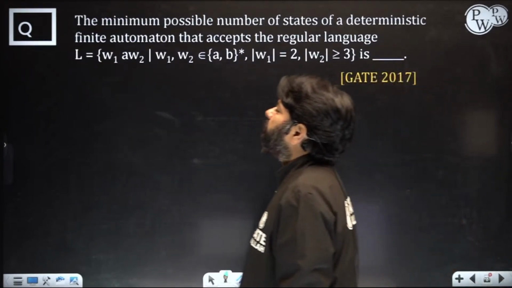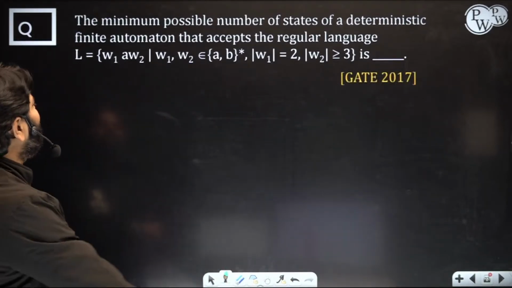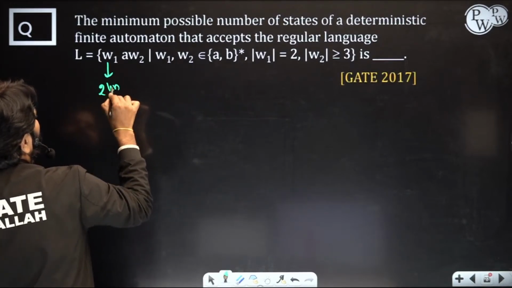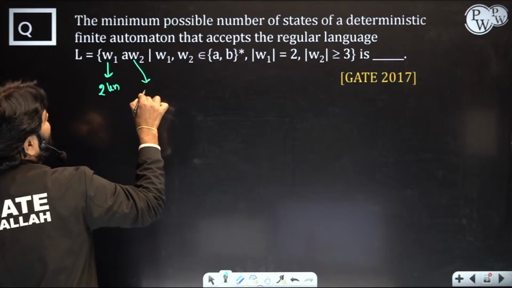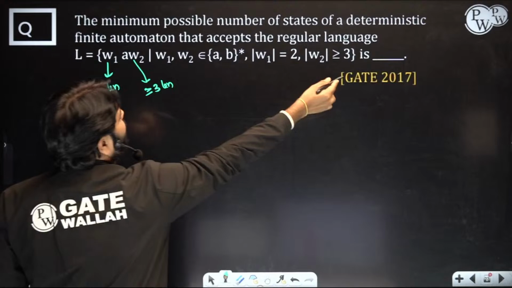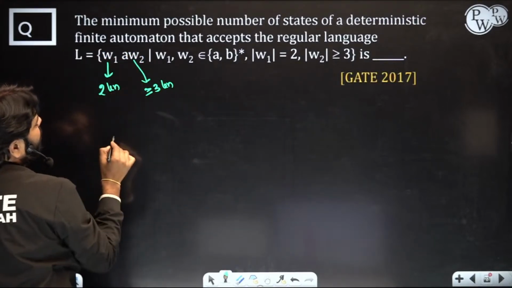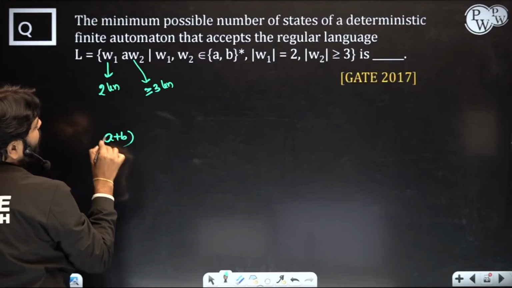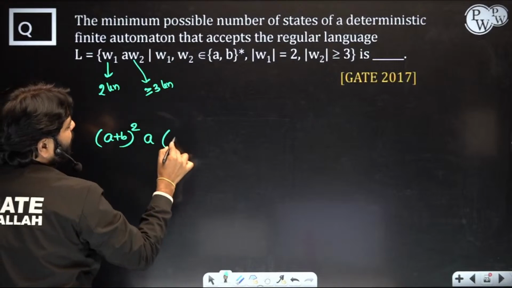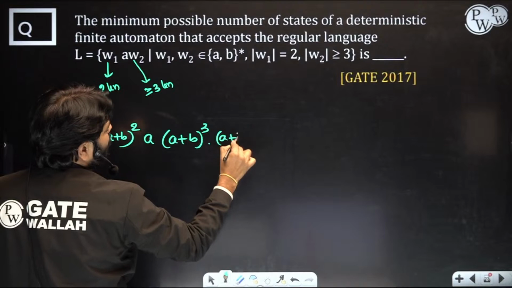Okay. The minimum possible number of states in a DFA that accepts a regular language. So what is given? This is 2 length and this is minimum 3 length, greater than or equal to 3 length. It's mentioned here, right? And exactly 2 length is followed by minimum 3 length. So 2 length means what? A plus B whole square, and A is fixed, and then minimum 3 length. How do you write minimum 3 length? A plus B power 3 followed by A plus B whole star.